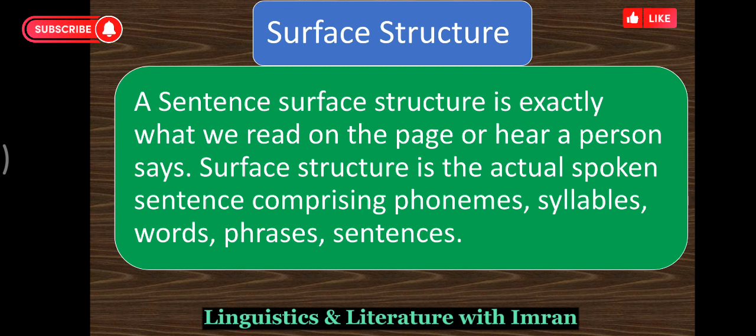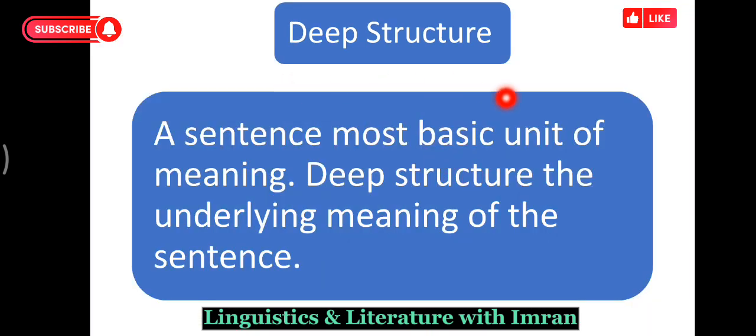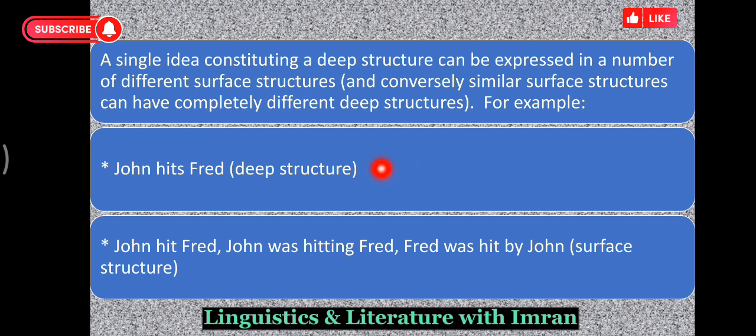That is in the mind. A deep structure is a sentence's most basic unit of meaning. When we talk about meaning, that is in the mind. So deep structure is the underlying meaning of a sentence. A single idea constituting a deep structure can be expressed in a number of different surface structures. So we may have one idea, the deep structure, represented through several surface structures.